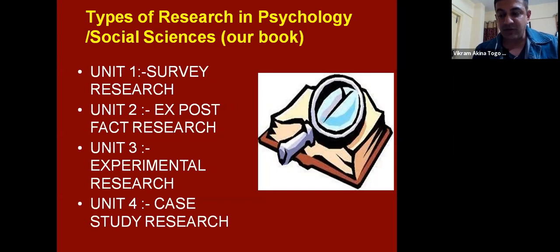By structured interview, we mean the questions are already defined. We know, okay, these are the 10 questions which I'm going to ask from the respondent. So we structure those particular questions. That's called a structured interview. An unstructured interview is one where we are having an informal interaction with the respondent. So based on respondents' answers, we are framing our new questions and we have not defined any limit to the questions. So that is an unstructured interview.